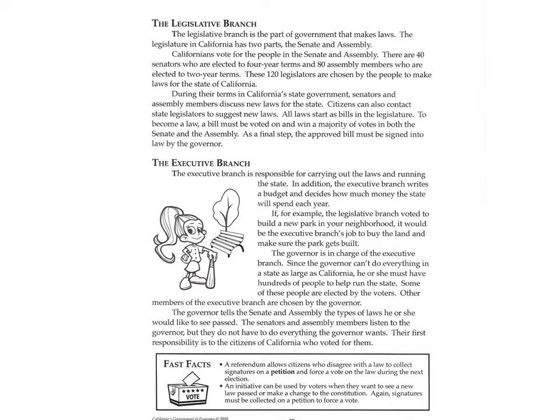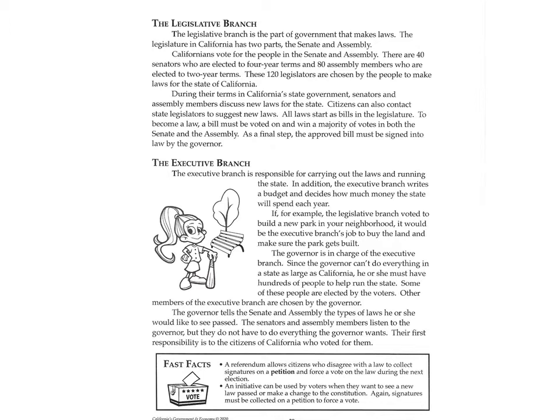The executive branch. The executive branch is responsible for carrying out the laws and running the state. In addition, the executive branch writes a budget and decides how much money the state will spend each year. If, for example, the legislative branch voted to build a new park in your neighborhood, it would be the executive branch's job to buy the land and make sure the park gets built. The governor is in charge of the executive branch.